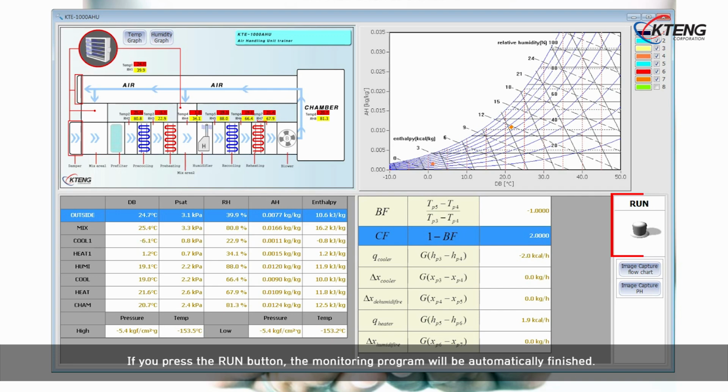If you press the Run button, the monitoring program will be automatically finished.